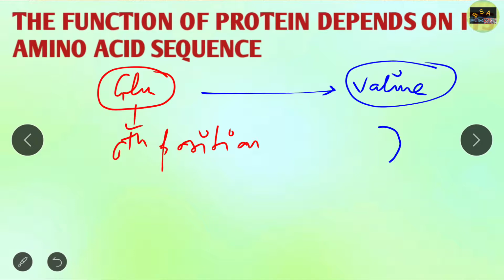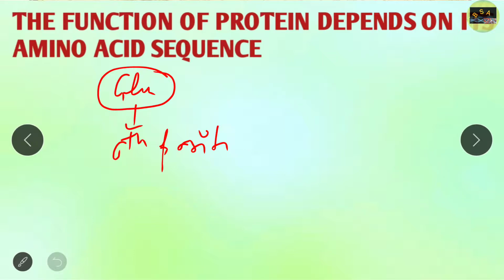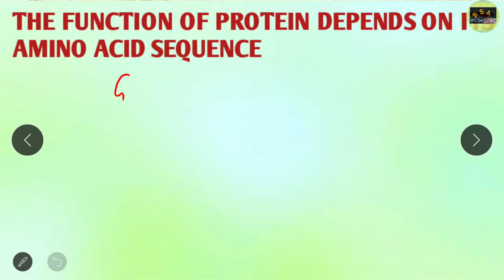The cell becomes sickle shaped from round shaped. So this is a clear cut example where we can explain that the function of the protein depends on its amino acid sequence. Now I hope that you get a clear idea of how the function of protein depends on its amino acid sequence. I hope that you note it down.